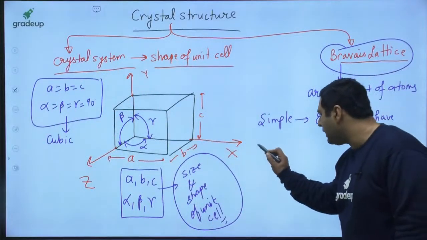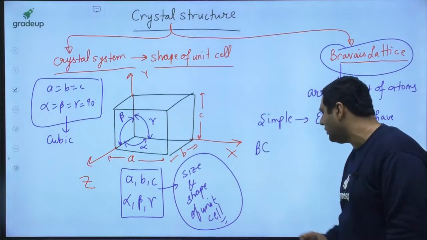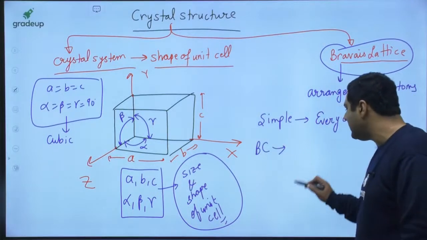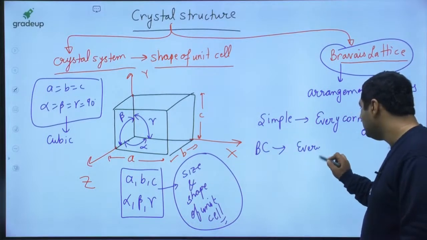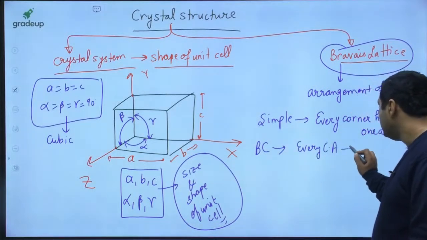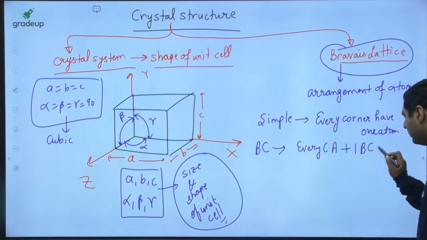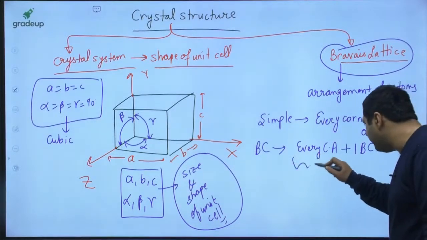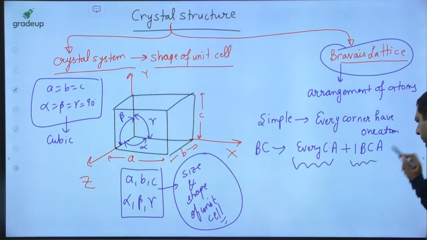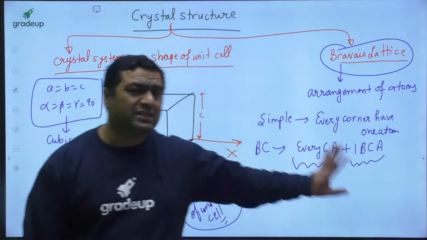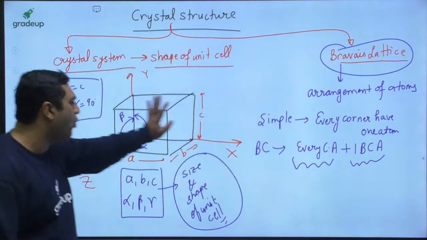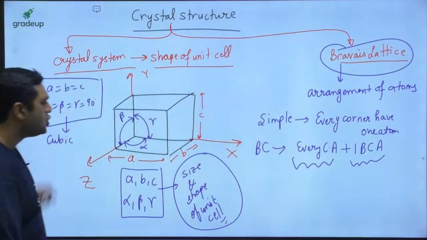Similarly, you have body centered. When you are talking about body centered, you have an atom at every corner plus one body center atom. So every corner has one atom and the body center has one atom. So it is body centered, and if the system is cubic, it becomes body centered cubic.